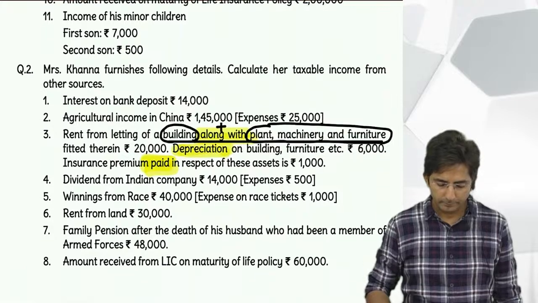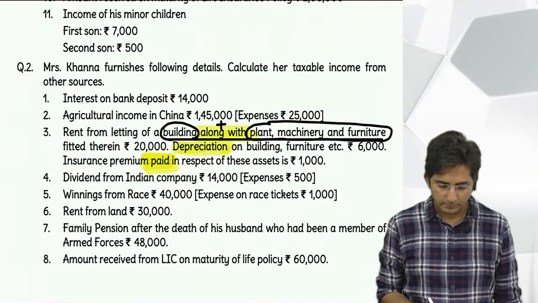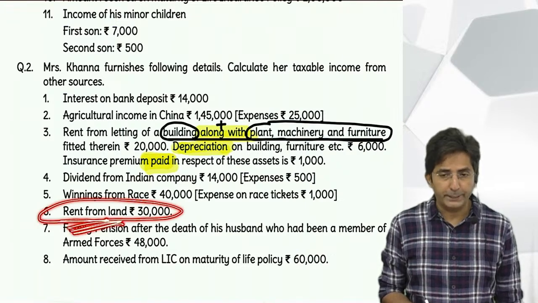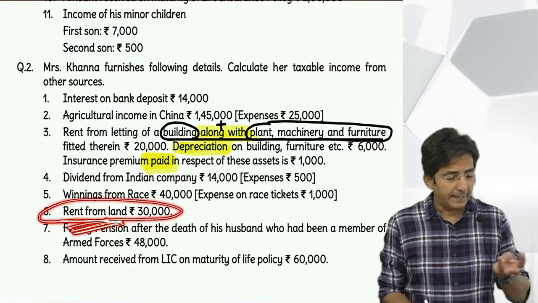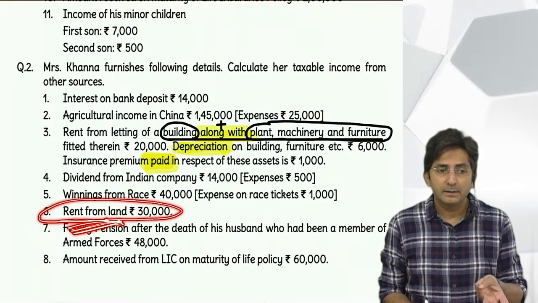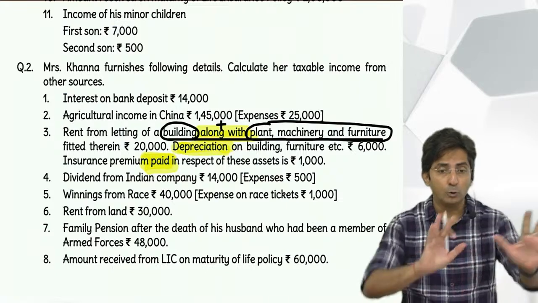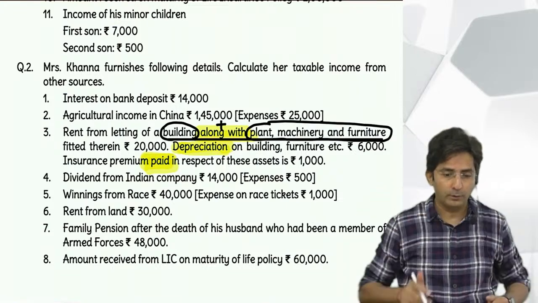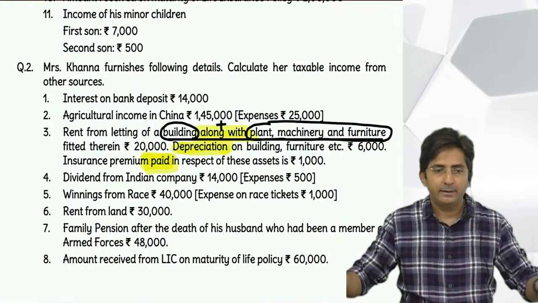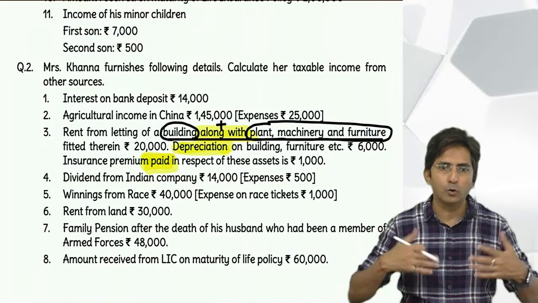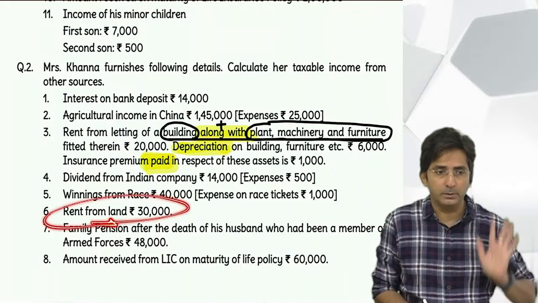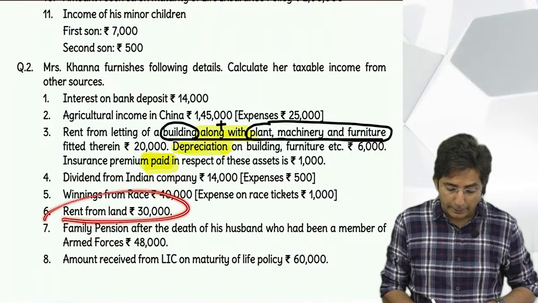Then next, rent from land. See, in our keyword of D.W. Ramu Fakir, there were 3 rents. Rent of other asset, rent from subletting, composite rent. So this is rent from other asset. See, other asset means other than house. And house means 4 walls and a roof. But this is an open land. See, once they say land, it is an open land. And open land means there are no 4 walls, no roof. So it is not house. It is other assets. And rent of other assets is taxable. Okay. See, what if they would have given rent of house?